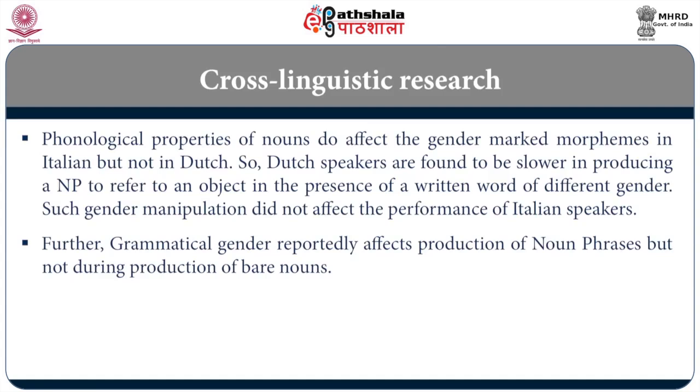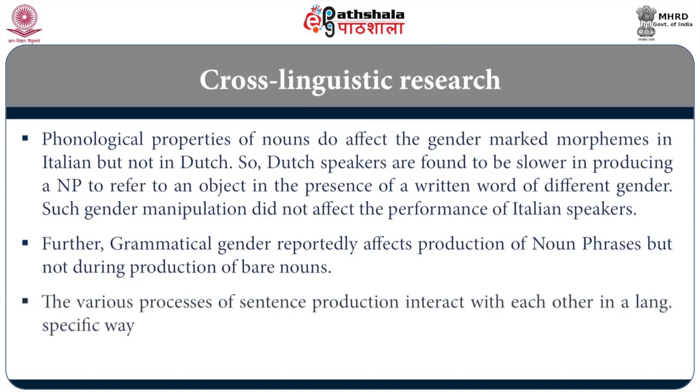A noun phrase is a syntactically higher category, right? So, the cross-linguistic research is basically saying there is a lot of interaction. It is not top-down and unidirectional. Speech production is not a process from mind to lips where information flows only in that direction.